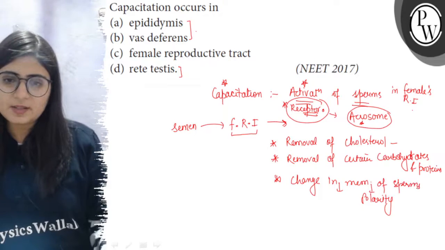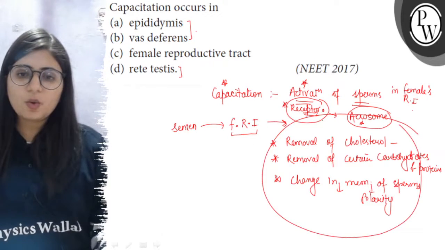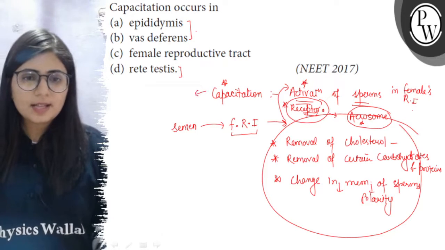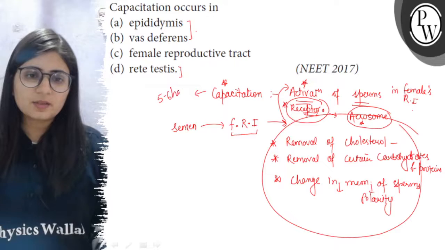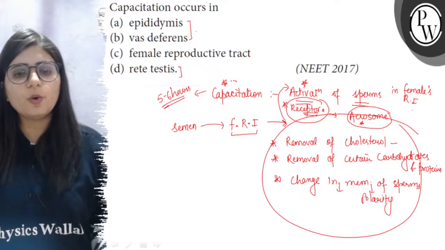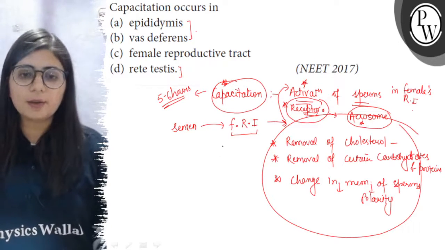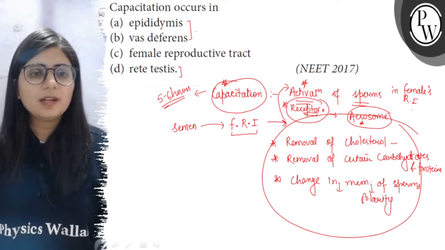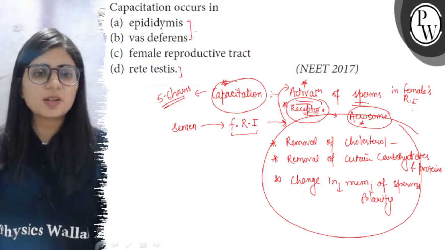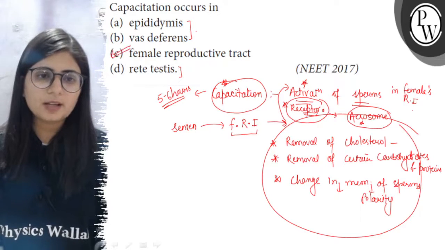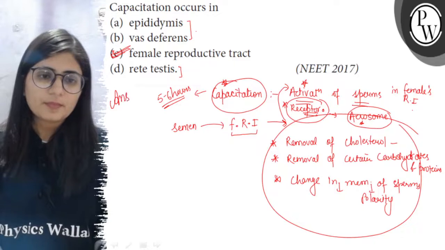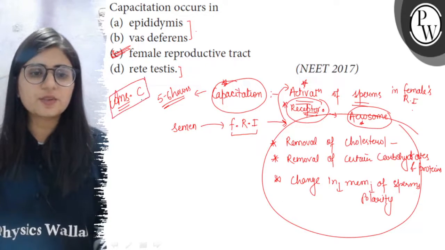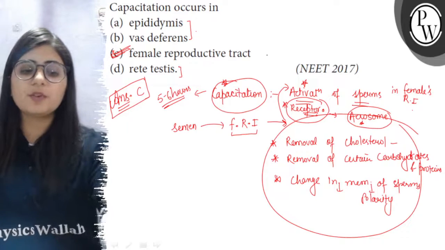All these changes in the sperm are required for the activation which brings about fertilization, and it takes about 5 to 6 hours for the activation of sperms. Only the capacitated sperms are able to fertilize the egg. From all this discussion, we can clarify that capacitation occurs in the female reproductive tract, where sperms are made capable of fertilization. So the right answer to this question is female reproductive tract, or option C.